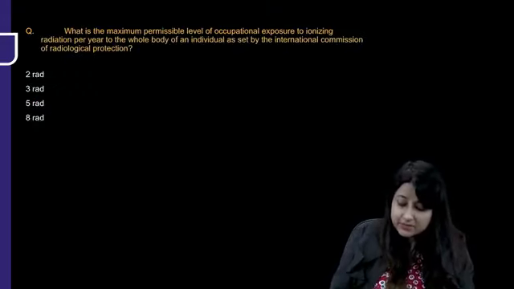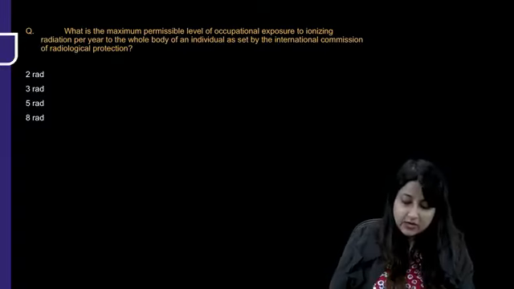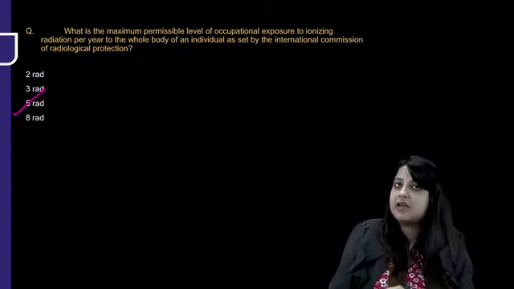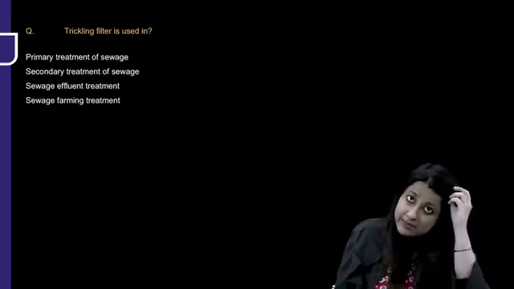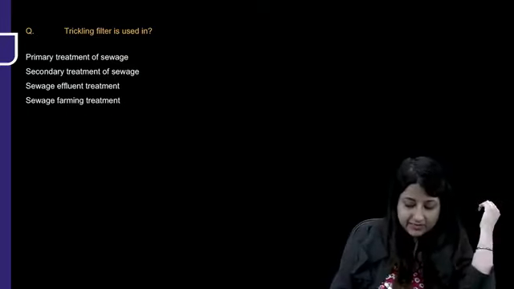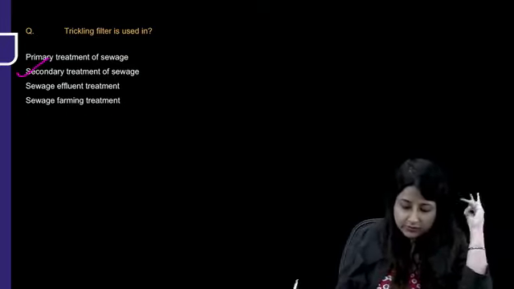What is the maximum permissible level of occupational exposure to ionizing radiation per year to the whole body? So 5 rads per year is allowed. That we'll see in radiation. Trickling filter is primary treatment or secondary treatment? Secondary treatment of sewage for smaller towns.